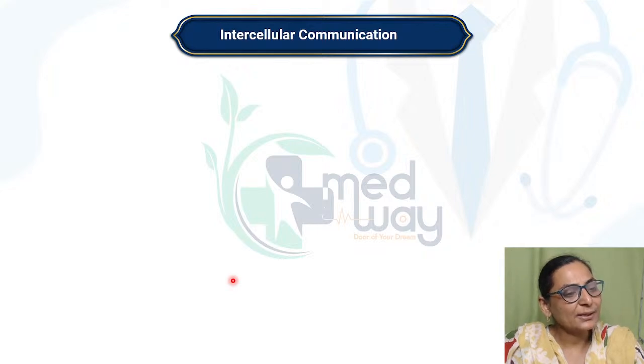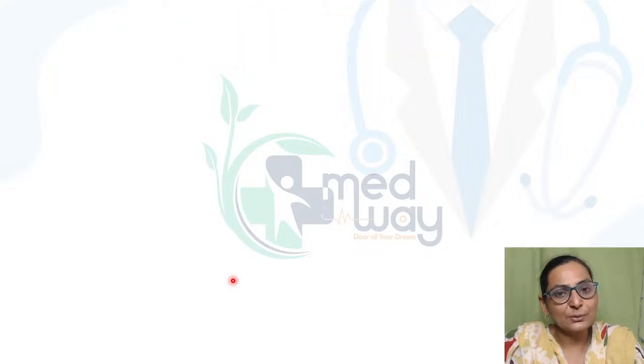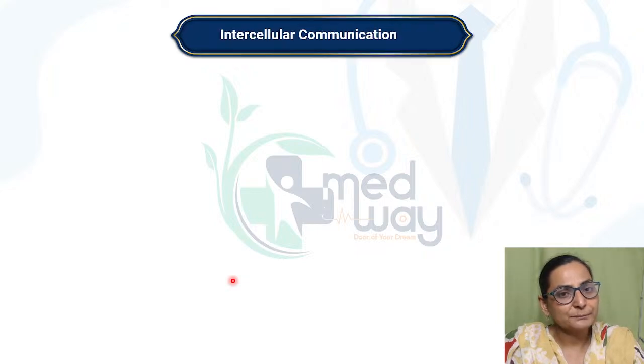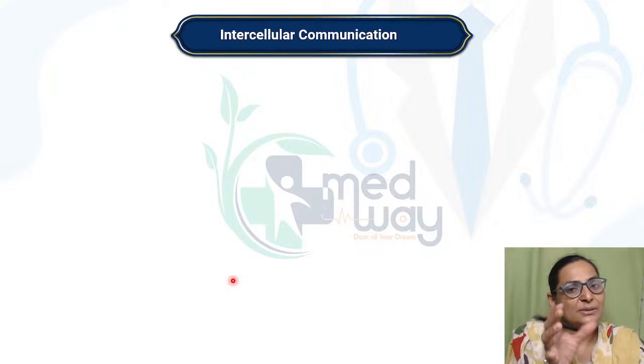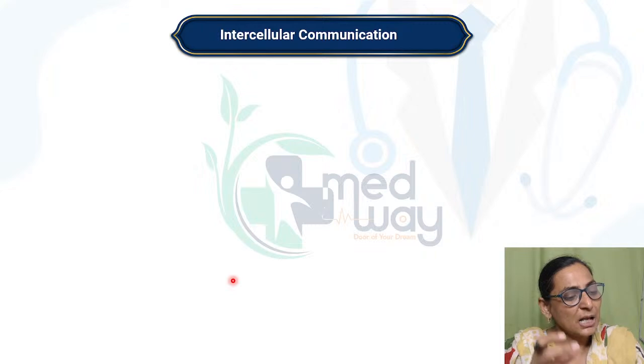Intercellular junctions are what? Junctions means how the cells are connected to each other. Communication means how do they communicate with each other, right? How they communicate with each other.